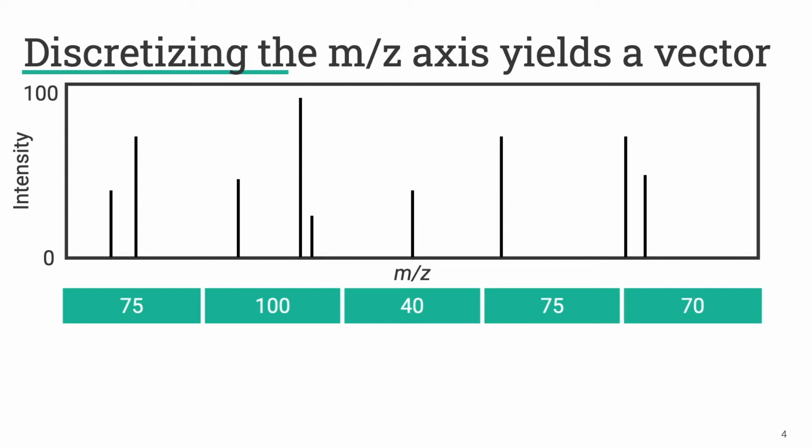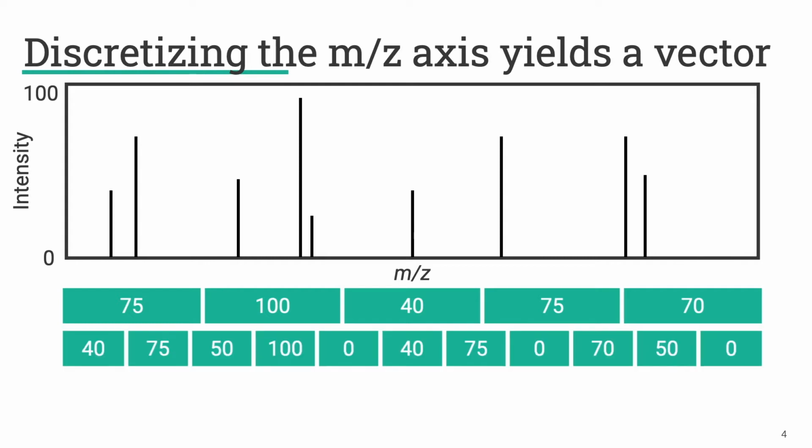To analyze this, we could use a smaller bin size. Here I've used a smaller bin size where we see typically only one peak falls into a given bin. However, as our bin sizes get smaller and smaller, we introduce more and more bins that don't have any peaks in them, increasing the sparsity of our vector. We also introduce more edge effects, where minor variations in the measured mass to charge ratio for a peak may cause it to fall in one bin or another, just depending on those variations.